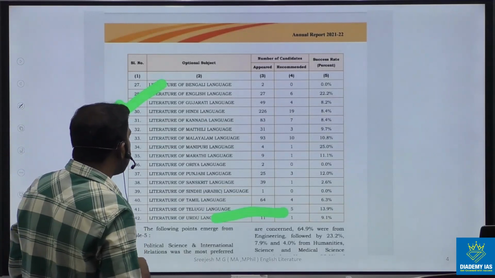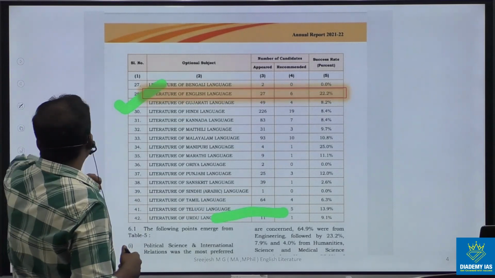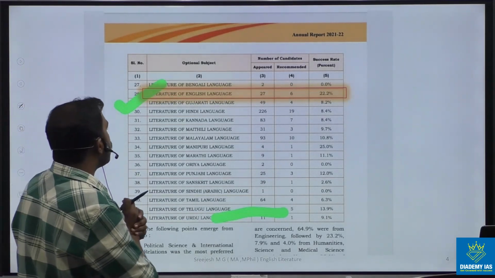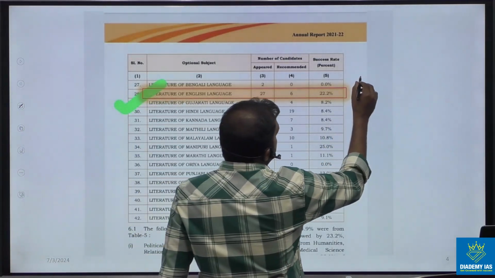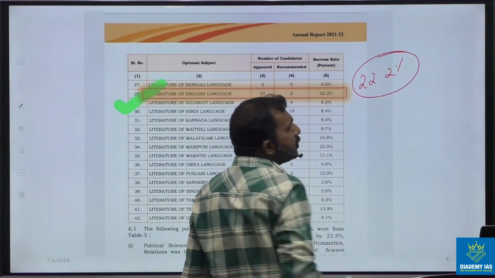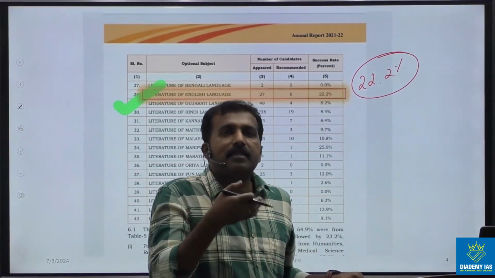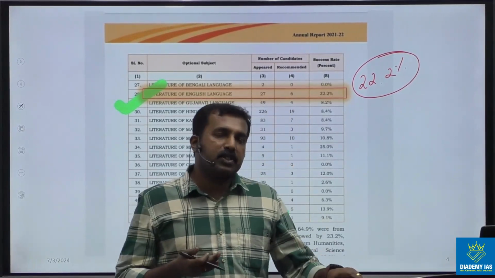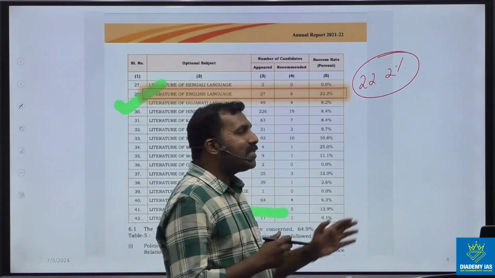In this report, you can see the English literature optional success rate, that is 22.2% success rate. 22.2% success rate in English literature optional. So why this much success rate? The answer is very simple.